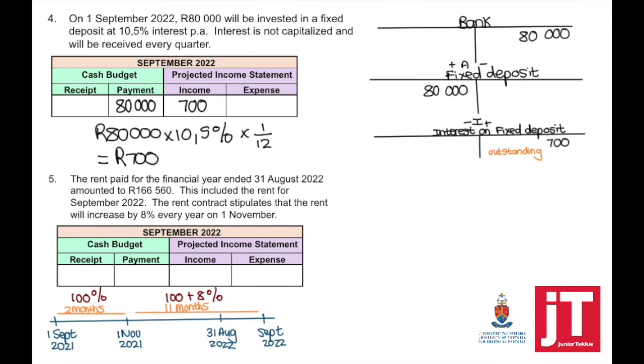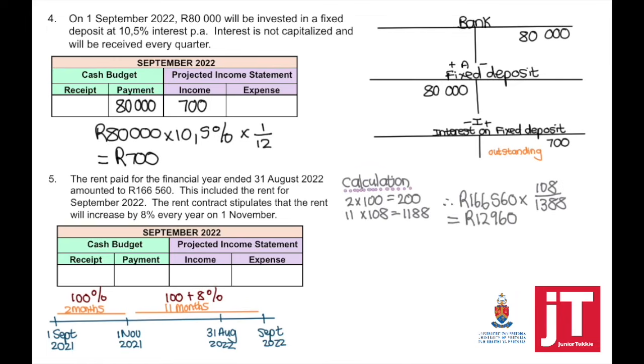There are different ways in which you can get to exactly the same answer. If you're using X, this will provide you with the monthly rent before the increase. Then we still need to work it out after the increase. Or you can say, for 2 months, it was at 100%, and for 11 months, it was at 108%.